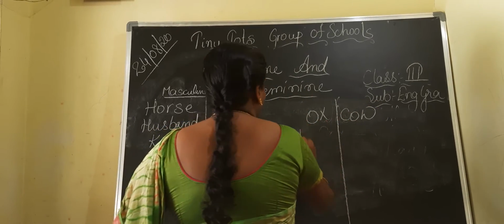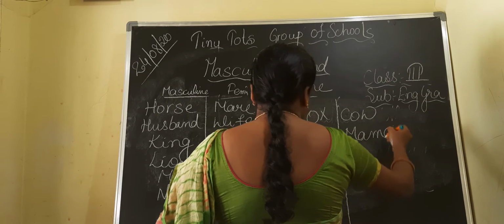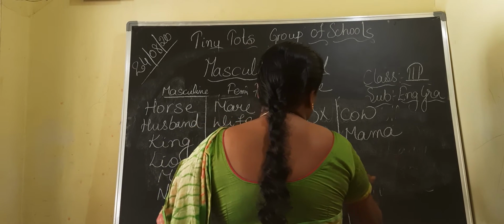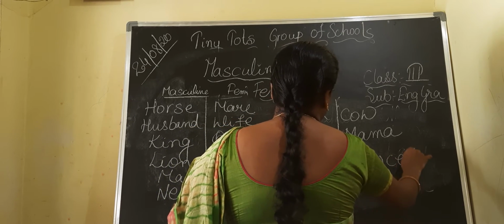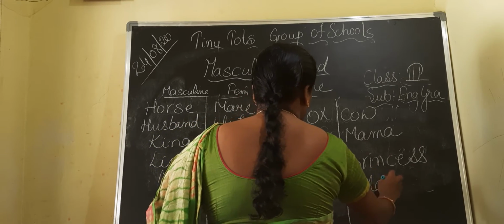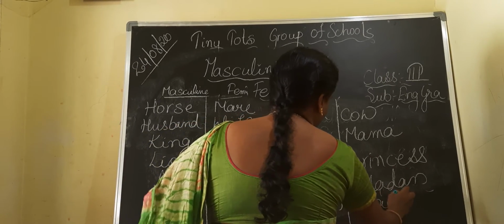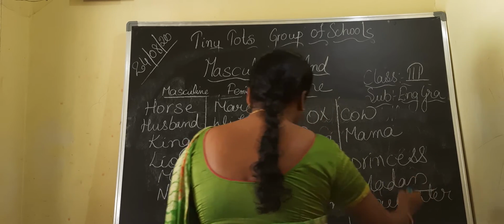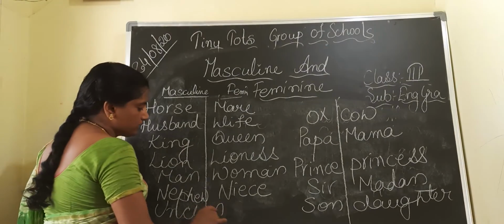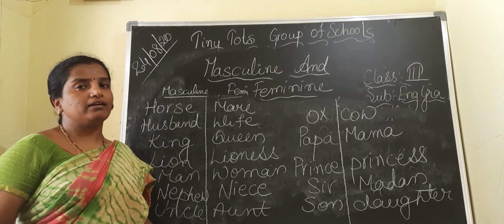Okay, children. Papa, mama. Okay, papa, mama. Prince, princess. Prince, princess. Sir, madam. Son, daughter. Son, daughter. Uncle, aunt. Okay, these are a few more masculine and feminine genders.